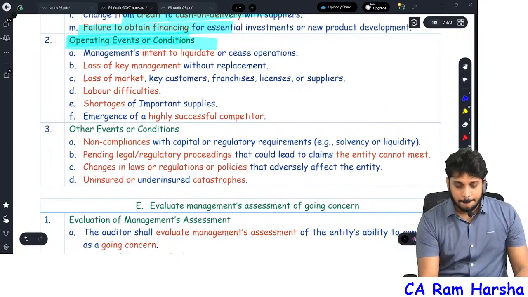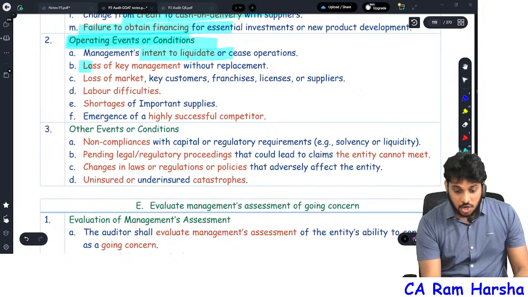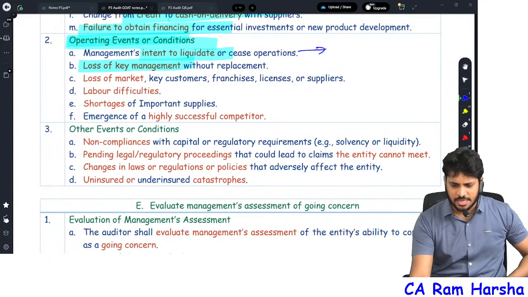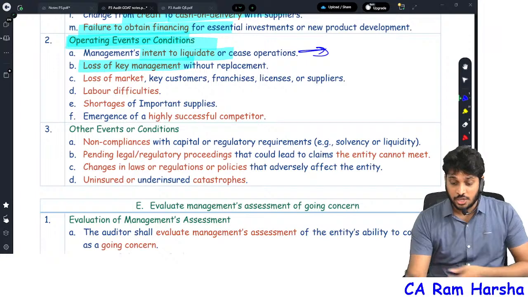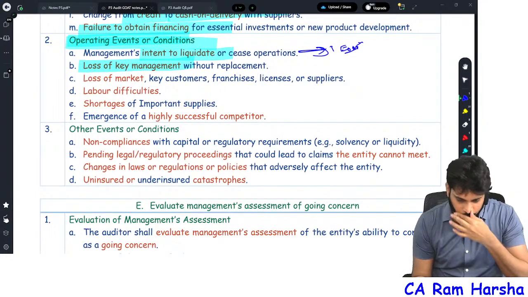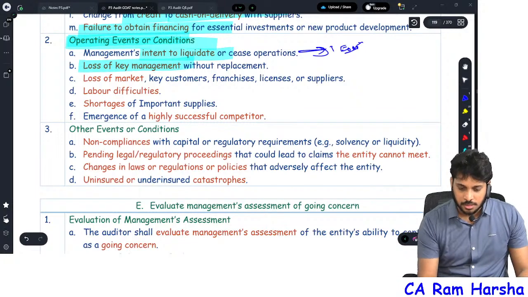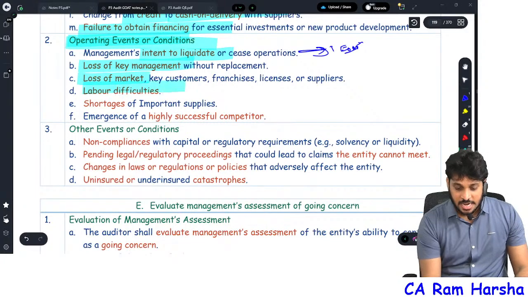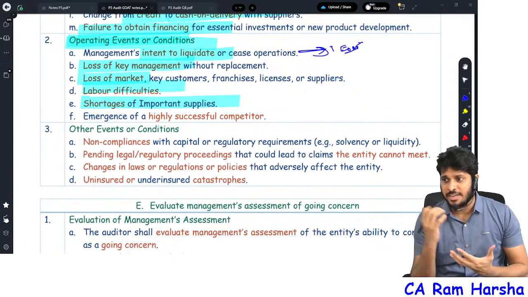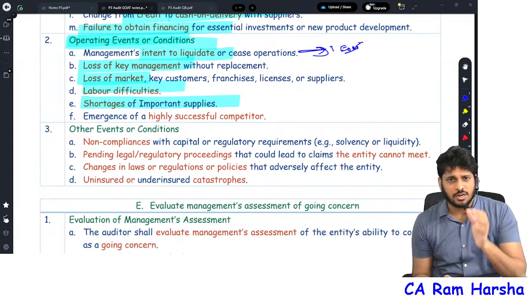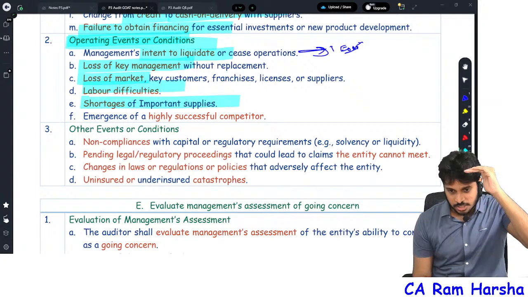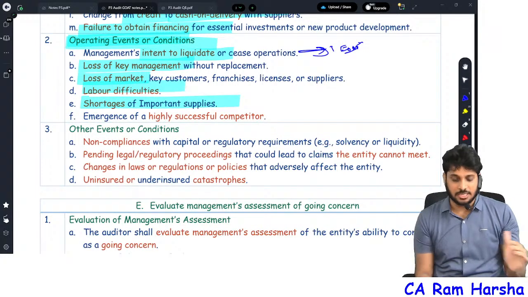Operating events. Management wants to liquidate. Loss of key management. You know what? In the May 24 exams, they asked one question on management wanting to liquidate. It was an emphasis of matter paragraph related question. I will show you, don't worry. Loss of major market, labor difficulties, shortage of important supplies, material shortage. Many companies across the world are facing a semiconductor chip shortage, because of which some particular industries are badly affected.